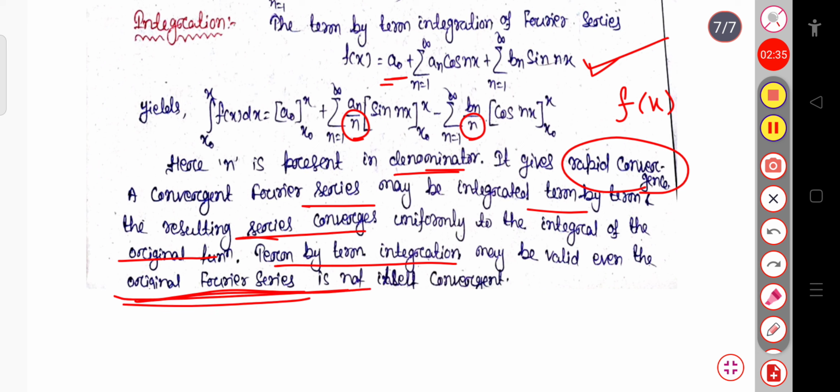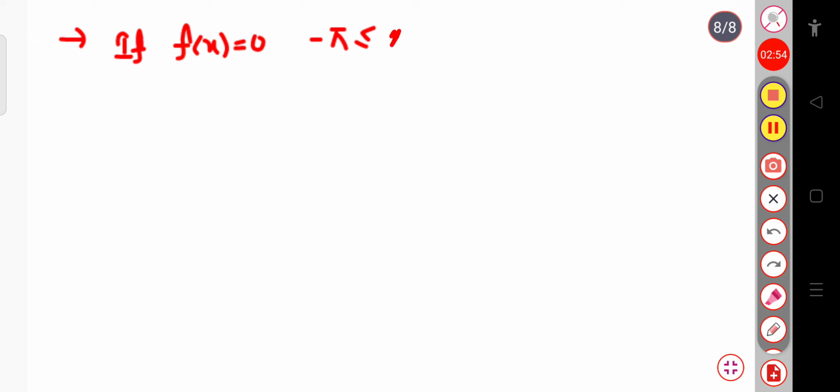Now let us take an example. Let us consider the function. Suppose f of x equal to 0, this is a question. If f of x equal to 0 in the interval minus pi to 0, where x lies between minus pi to 0, and its value equals x where x lies between 0 to pi.